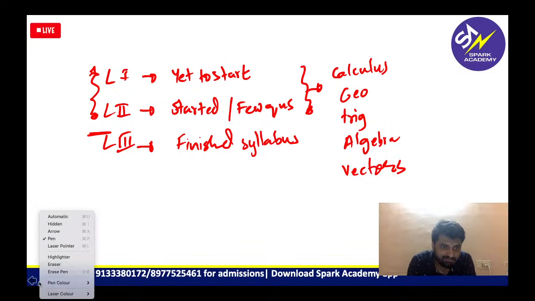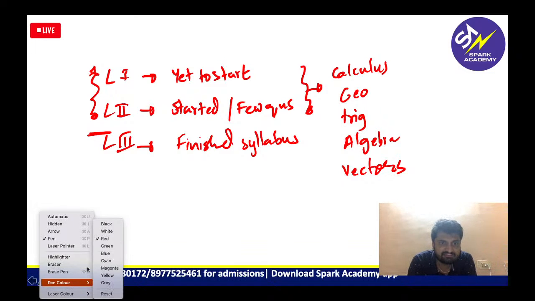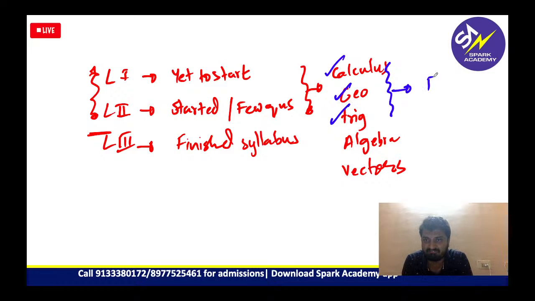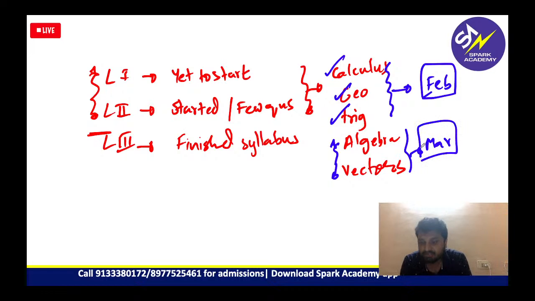And I will tell you something: within Jan and Feb, you should be able to finish these three. Your calculus, geometry, and trigonometry should be done by Feb ending. And probably if you take another month extra, March, you should be thorough with this. When I say done, you should know the concepts, you should be able to solve the exercise questions, and you should also be able to do the previous year questions.